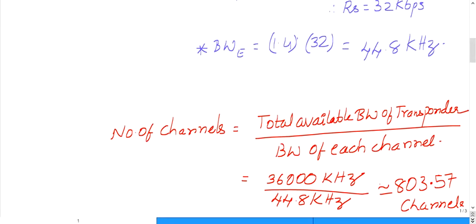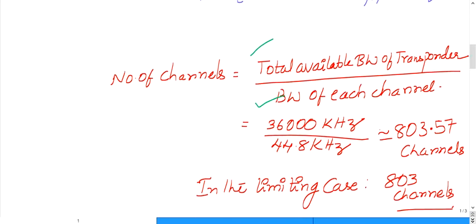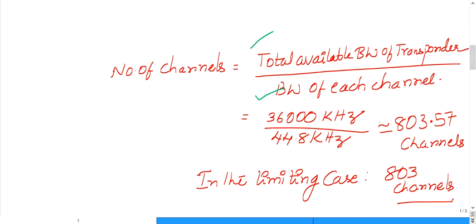Now the question is about the number of channels. Number of channels is the total bandwidth of the transponder, in which we ask how many channels of 44.8 will fit into it. It's the total available bandwidth of the transponder divided by the bandwidth of each channel. Total bandwidth of the transponder is given as 36 megahertz. 36 mega is nothing but 36,000 kilohertz.